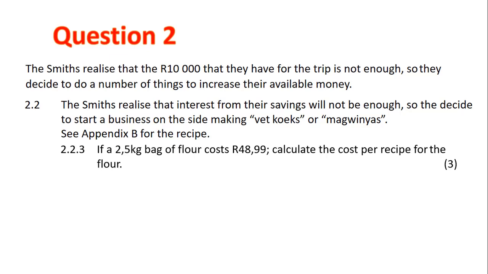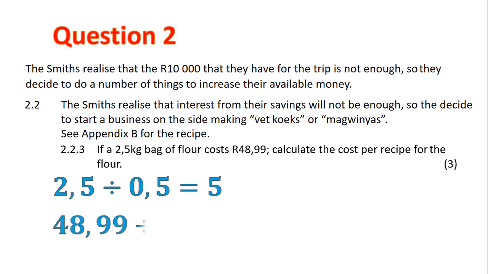2.2.3. If a 2.5 kilogram bag of flour costs 48.99, calculate the cost per recipe for the flour. So we take our 2.5 kilograms, we divide it by 0.5 kilograms, which we've just worked out in the previous question, and that will give us 5. Now we take that 5 and we divide it into 48.99, which will give us 9 Rand 80. So out of that bag that costs 48 Rand 99, we will only need 9 Rand 80 of it.